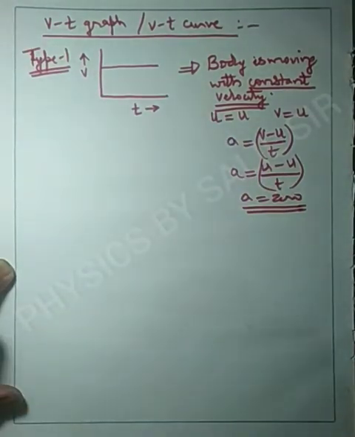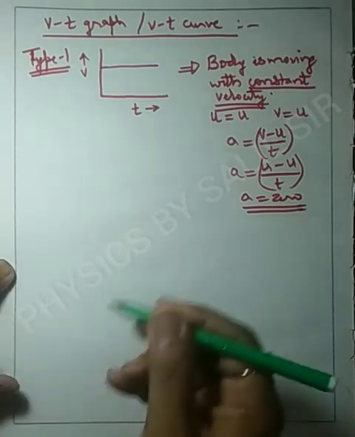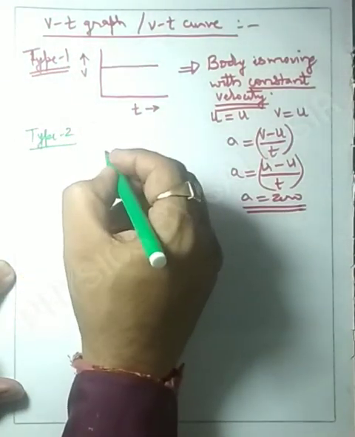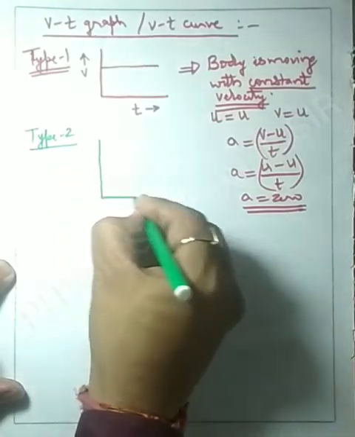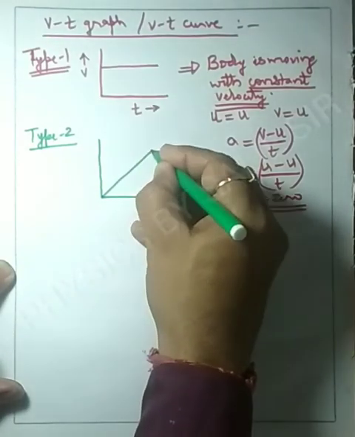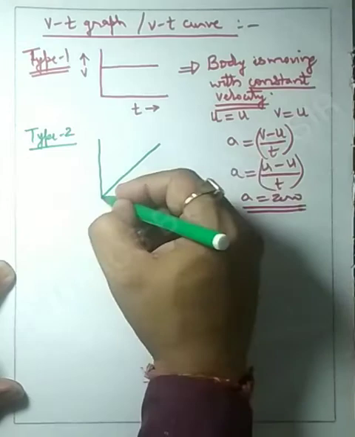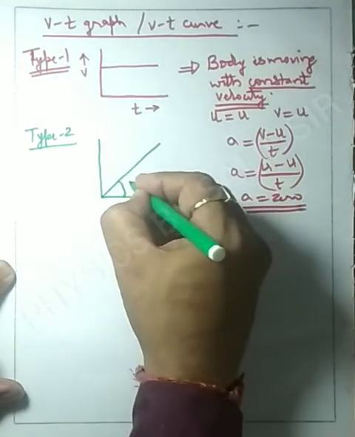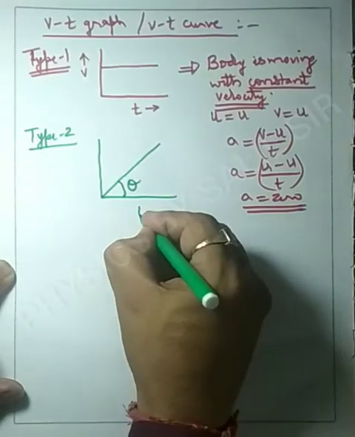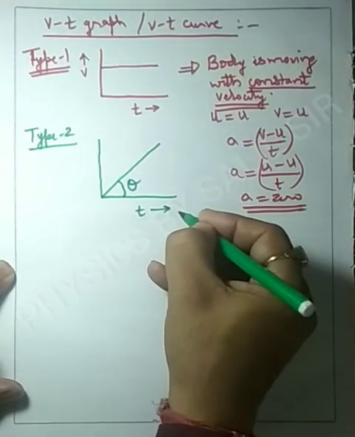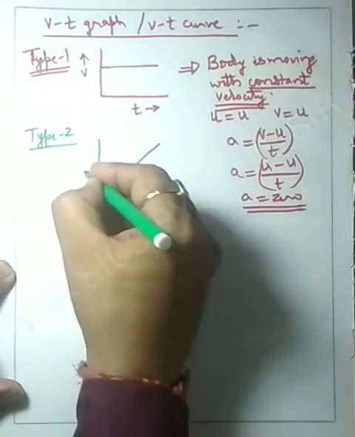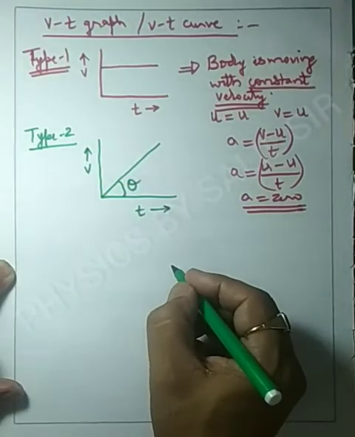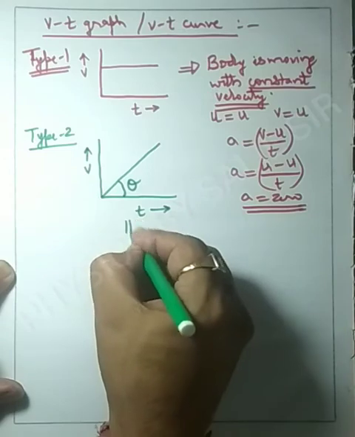Now the second type of graph, type number 2, can be a straight line which is inclined to the x-axis, and this line makes an angle theta with the x-axis. On the x-axis we take time, and on the y-axis we take velocity. Then what does this graph indicate?